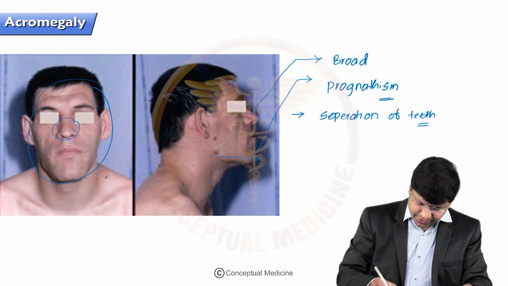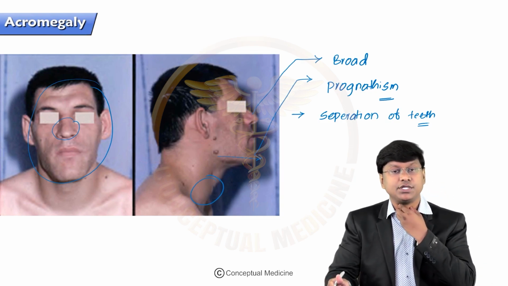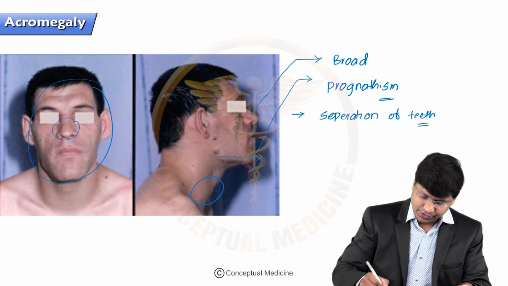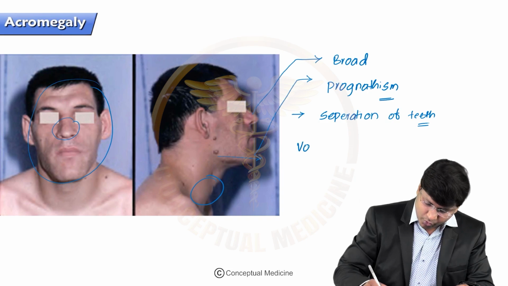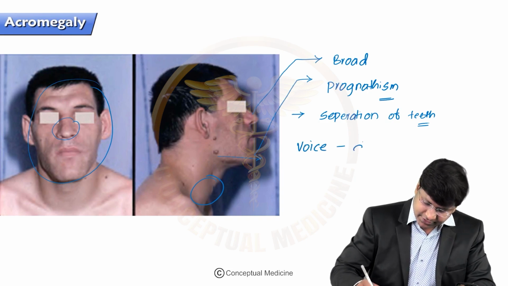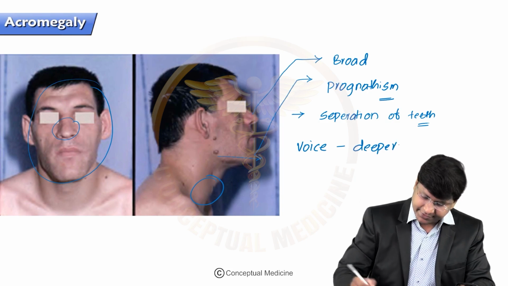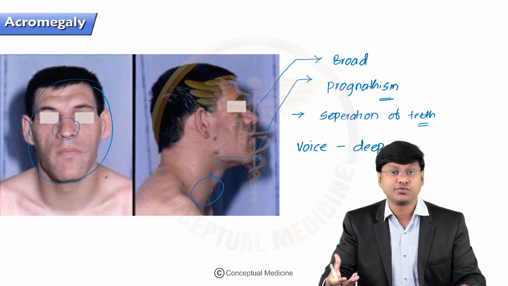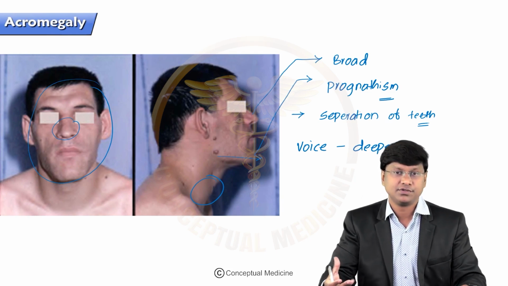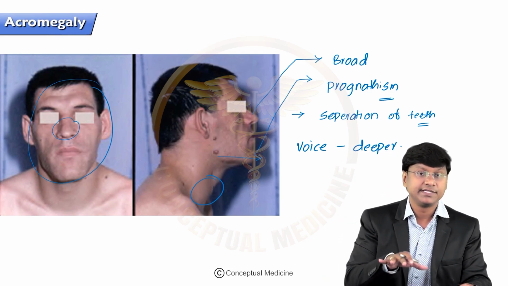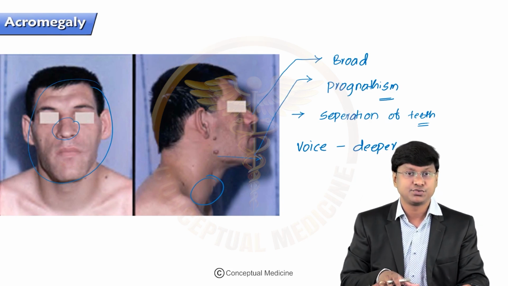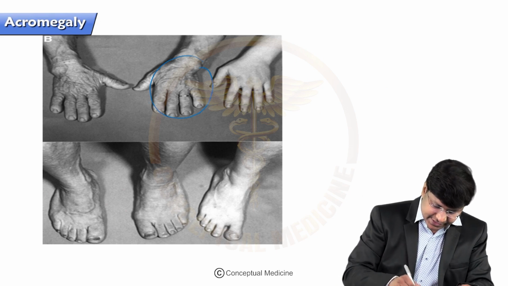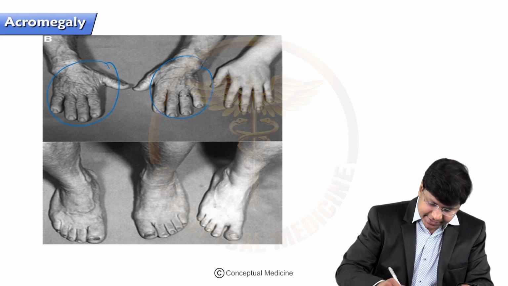And apart from that, the vocal cords get enlarged, or they get edematous. That is the reason why the voice of these individuals becomes deeper, like hoarseness of voice, you will have a deep voice. Okay. And if you observe the hands and the feet of these individuals with acromegaly, you can see here the hand size is increased.